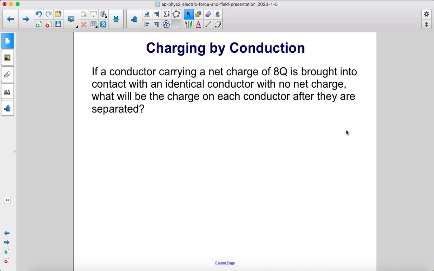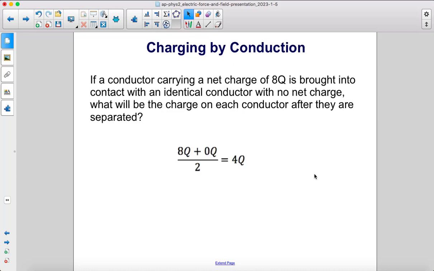Here's a sample problem. If a conductor carrying a net charge of positive 8Q is brought into contact with an identical conductor with no net charge, what will be the charge on each conductor after they are separated? They're going to split the charge, so we just average them together.